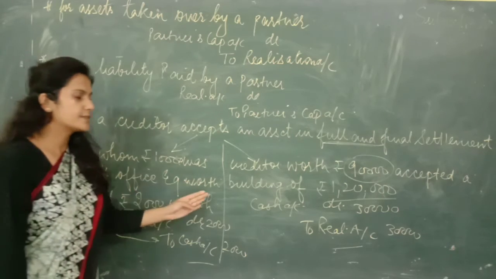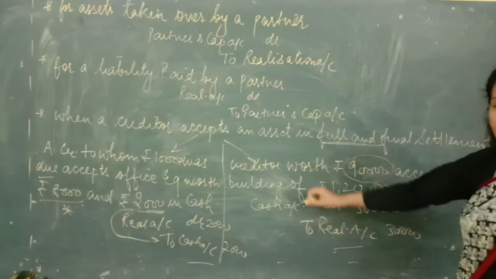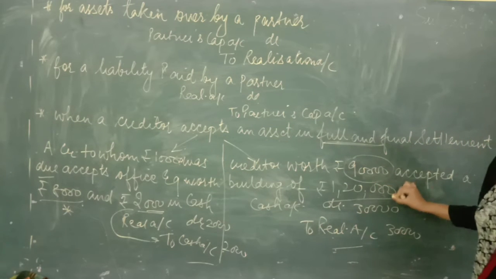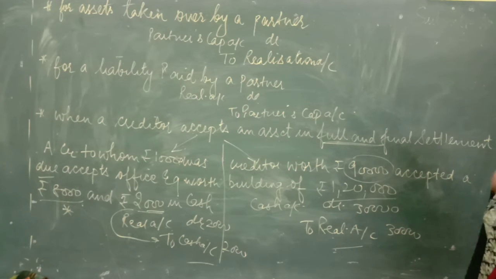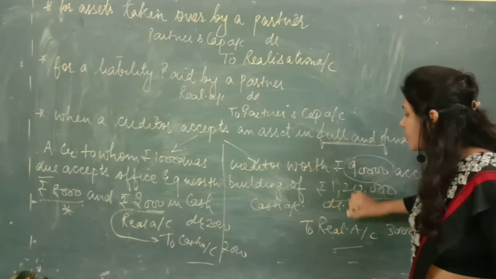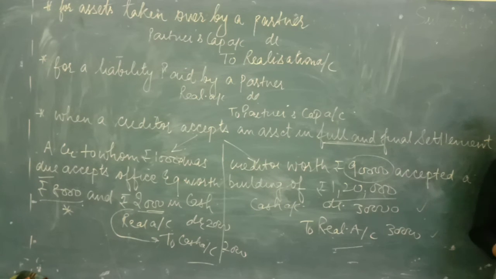But in this case, in lieu of his dues, we are giving him a building, but the cost of the building is more than what actually is due to him. So what do we have to do? We have to get the extra money back from the creditor, and entry will be cash account debited to realization account 30,000. I hope these entries are clear to you all.